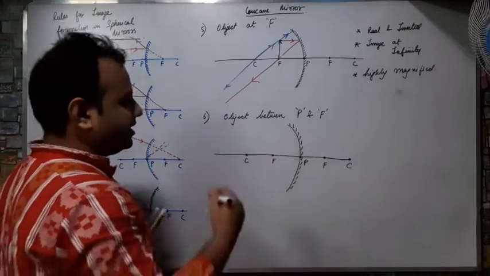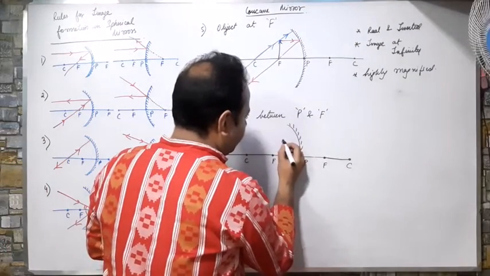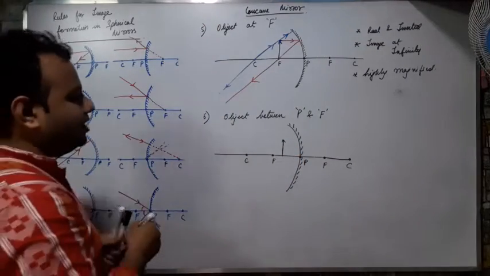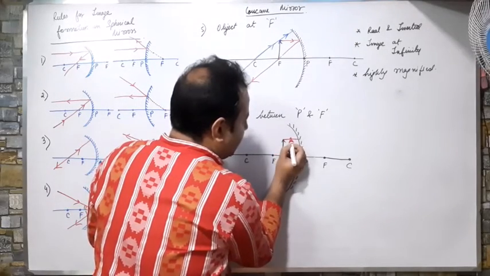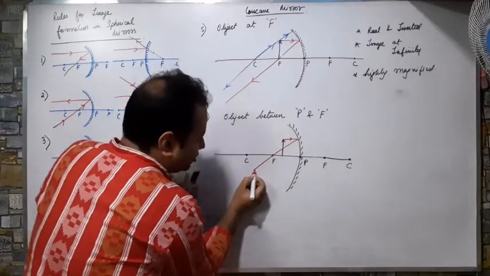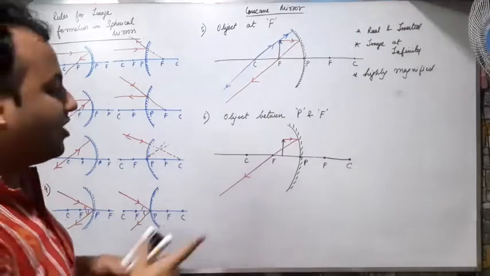So the diagram is ready and I will place an object between focus and pole. I have placed an object between focus and pole. So what will be the first rule? The first rule is that I will pass a ray parallel to the principal axis. The ray which is parallel to the principal axis will pass through F like this. Correct?